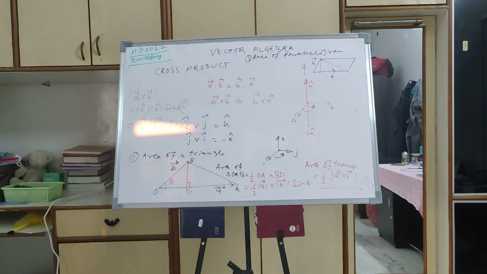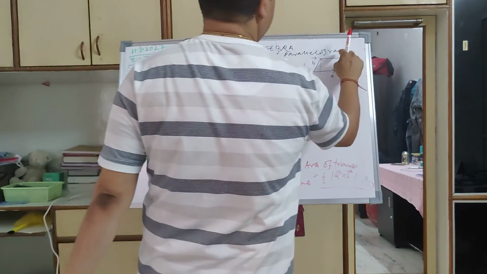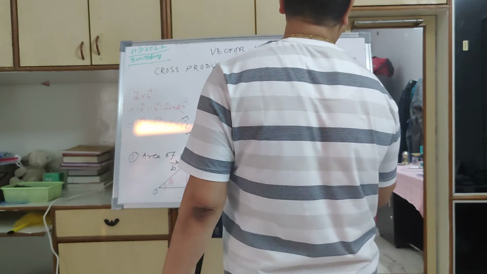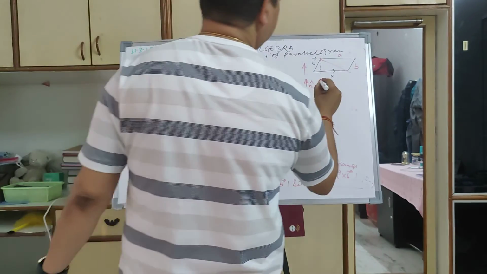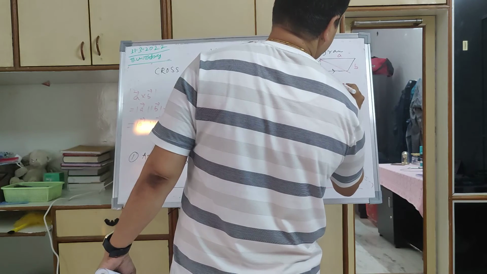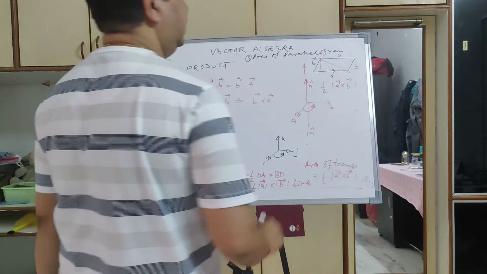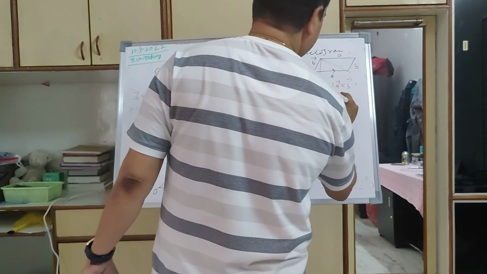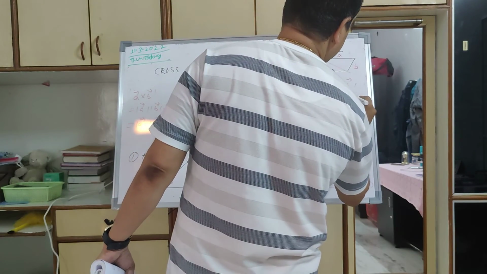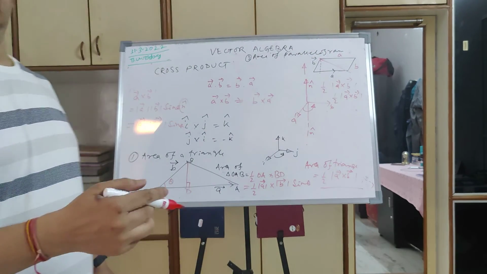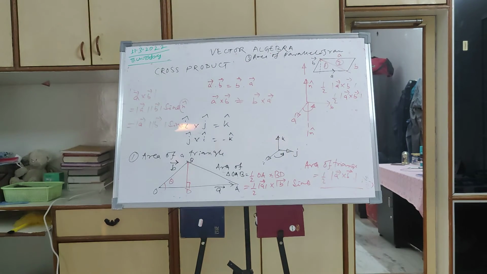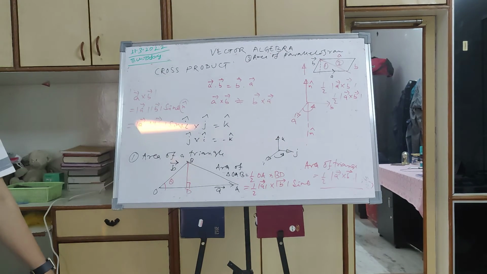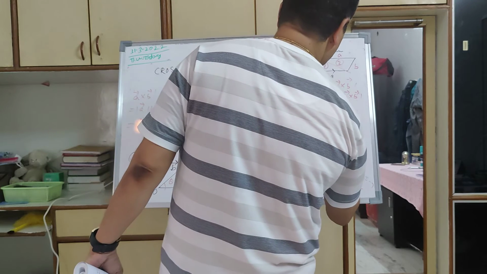In a parallelogram, opposite sides are equal. This is A, this is A, this is B, this is B, right? So area of the first triangle is half magnitude of A cross B. Area of the second triangle is also half magnitude of A cross B. Let us say this is triangle 1, this is triangle 2. So area of parallelogram is equal to area of triangle 1 plus area of triangle 2. Clear or not?